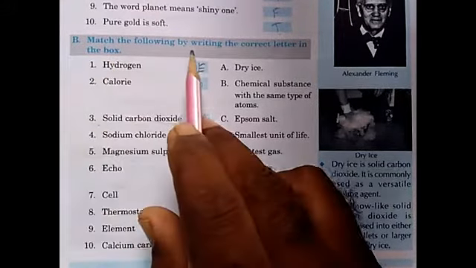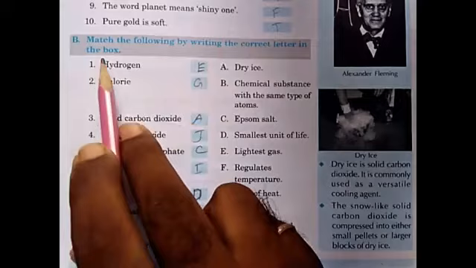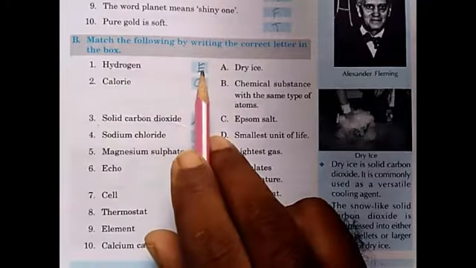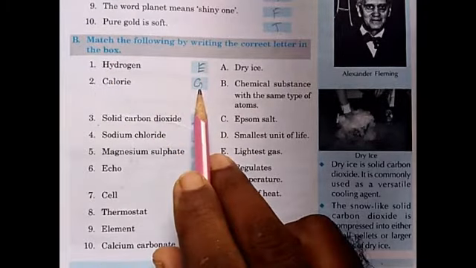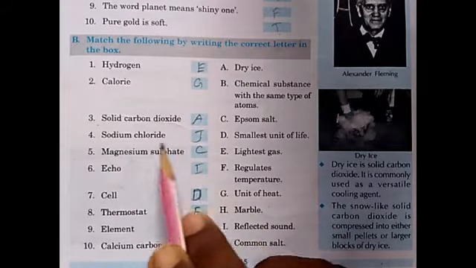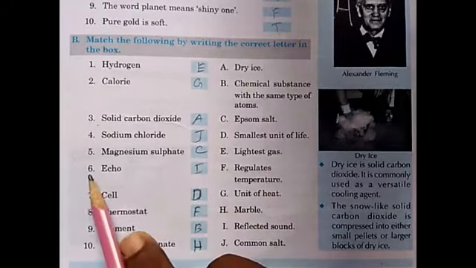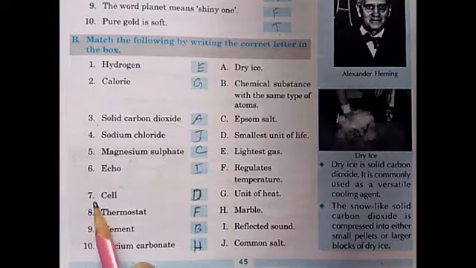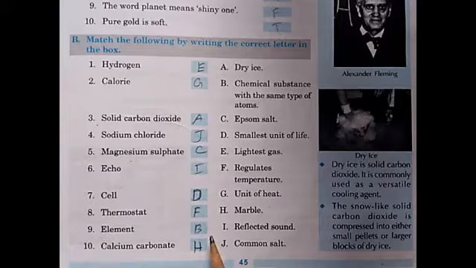Next, B. Match the following by writing the correct letter in the box. 1. E. 2. G. 3. A. 4. J. 5. C. 6. I. 7. D. 8. F. 9. B. 10. H. These are the answers of this exercise B.